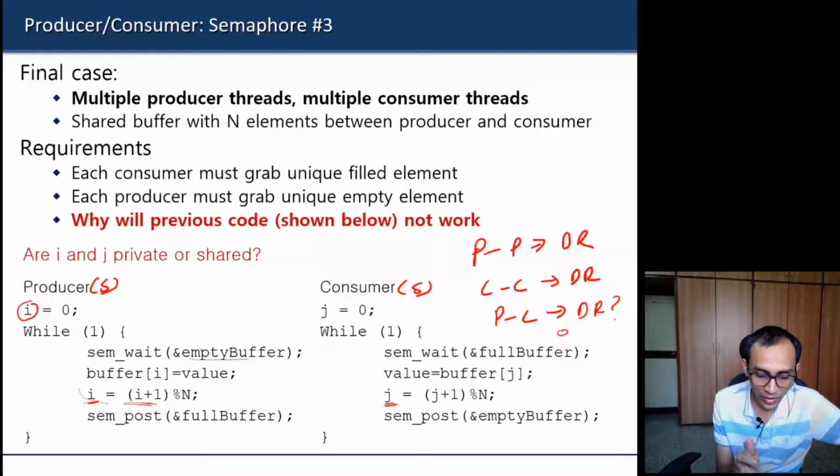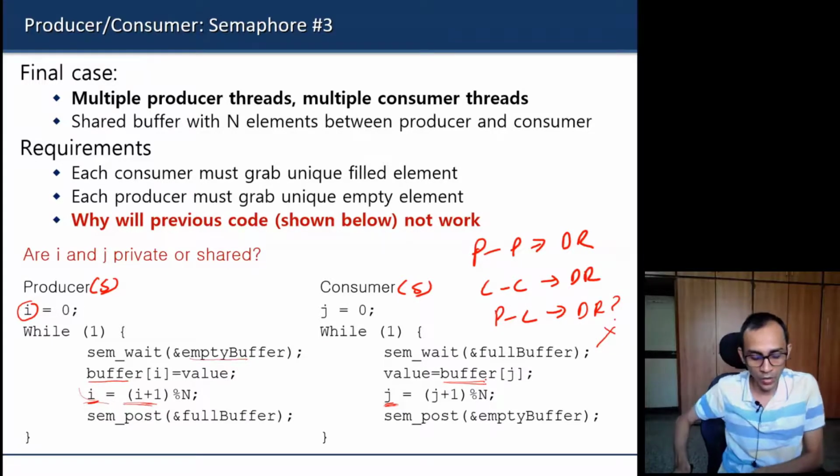Earlier when the count was being modified by both producer and consumer, the producer was incrementing the count and the consumer was decrementing the count. So in that case, there was a data race between producer and consumer, but now there is no data race as such between producer and consumer, because the queue itself, the buffer, is being shared.